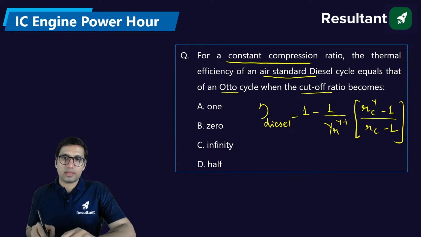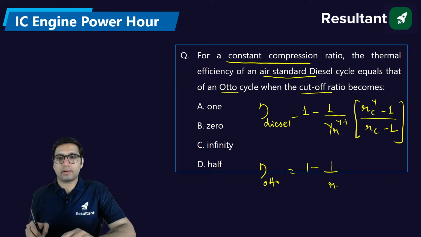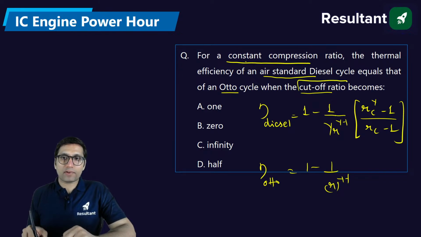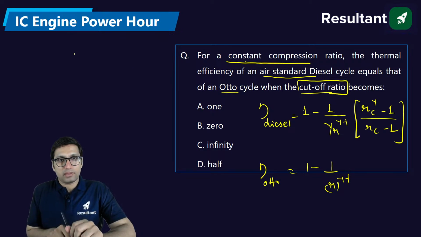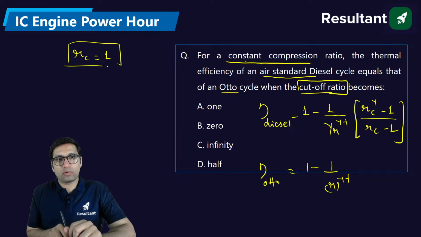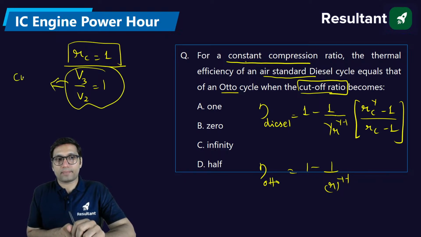Right? This is the efficiency of the diesel cycle, this is the efficiency of the Otto cycle. Now when will this efficiency become equal? If we have the same compression ratio, then at what value of cutoff ratio will these two efficiencies become equal? See, cutoff ratio will become equal to 1, which is V3 by V2 equals 1.